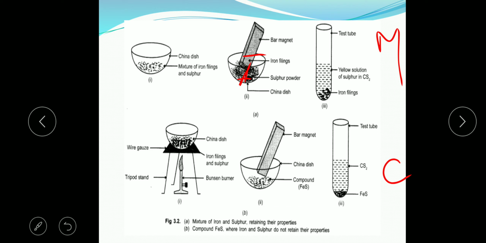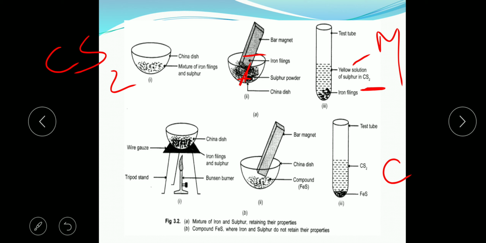And how will we prove that sulfur has retained its property? Because when sulfur is dissolved in carbon disulfide solution, CS2, it will give the yellow color of the sulfur.